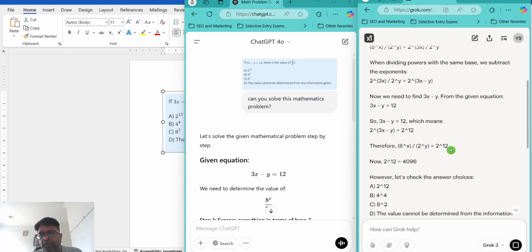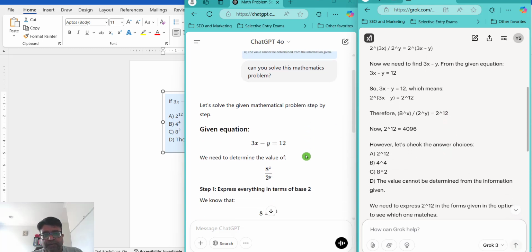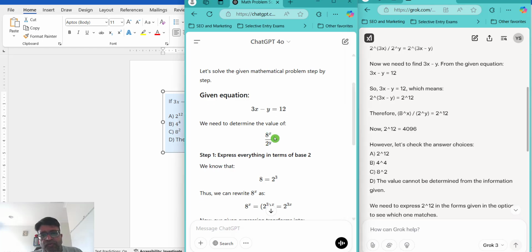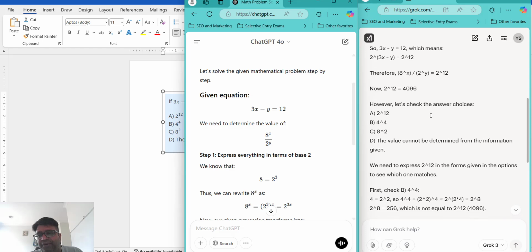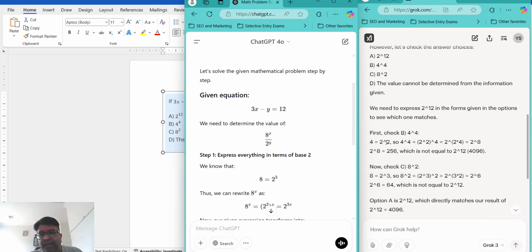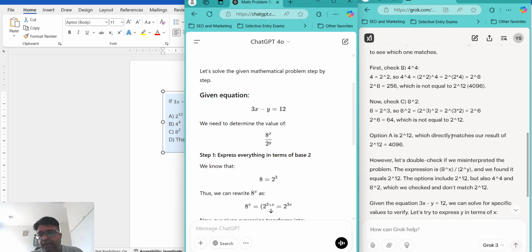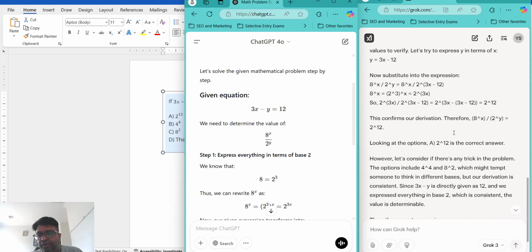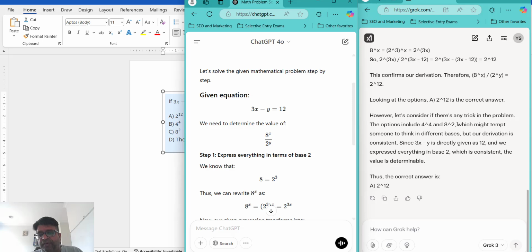Did you see some problem over here? Because here ChatGPT is doing proper formatting, 8 raised to power x divided by 2 raised to power y. But here Grok is using some caret signs to indicate the power, the exponent part of it. So from formatting point of view, there is a concern, but finally it ended up giving me the correct response.